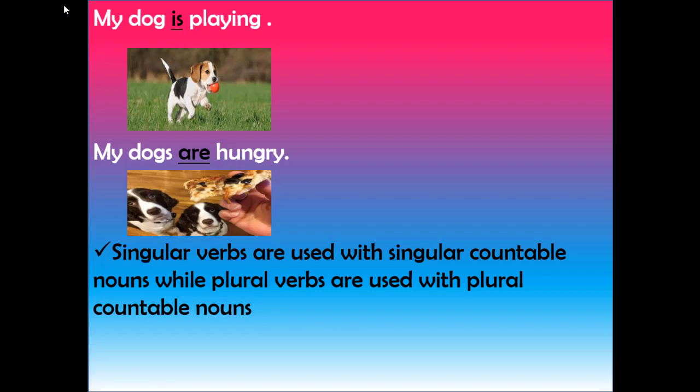So we conclude from this discussion, singular verbs are used with singular countable nouns while plural verbs are used with plural countable nouns. Students, remember that a, an or one are only used with singular nouns. For example, I need a pen. Pen is a singular countable noun and we will use the article a before pen. Singular countable nouns can't occur without an article or a determiner.